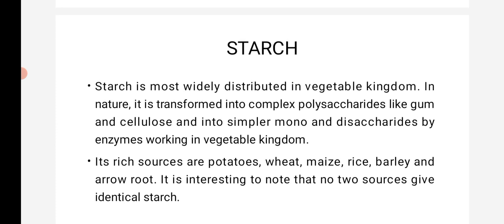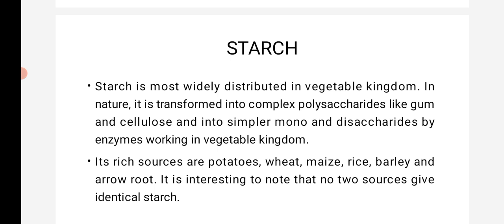Starch is nothing but a polysaccharide. Starch is most widely distributed in the vegetable kingdom. In nature, it is transformed into complex polysaccharides like gum and cellulose. You know that starch is present in plants, and it is transformed into simpler mono- and disaccharides by enzymes working in the vegetable kingdom. The sources of starch are potatoes, wheat, maize, rice, barley, and roots.